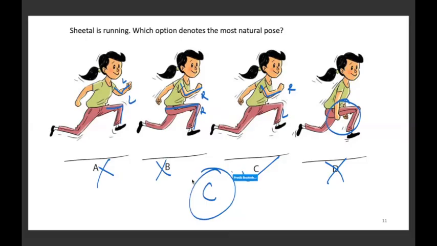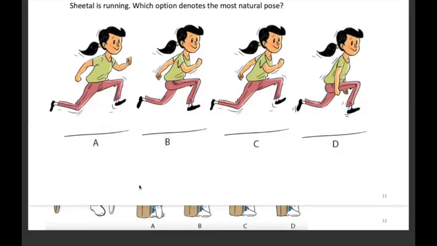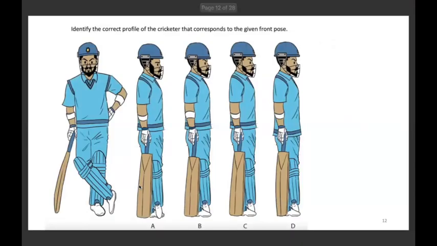Okay. We'll move to the next one. Identify the correct profile of the cricketer that corresponds to the given front pose. Front pose दिया है आपको, उसको corresponding side pose ढूंढना है आपको. When you compare all the options A, B, C, and D together, there's one particular thing that you will find different in B, that is this much part.